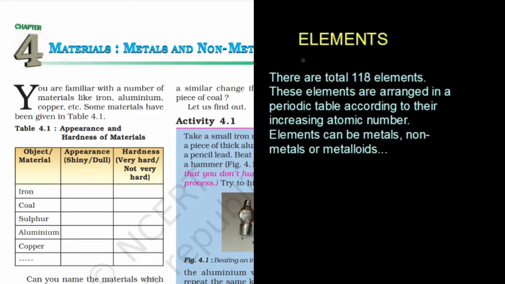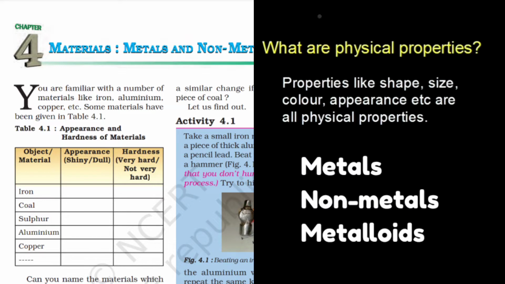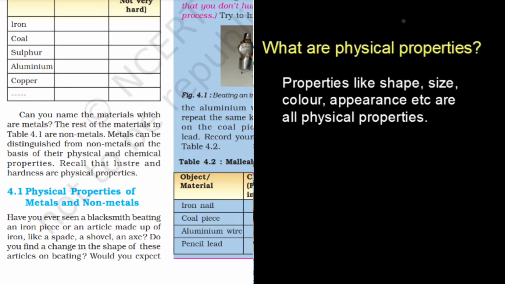There are in total 118 elements right now we know about, and these elements are arranged in a periodic table according to their increasing atomic number. The elements are divided into three categories, that is metals, non-metals and metalloids. In the whole chapter we will be discussing physical properties, chemical properties and their uses. So let's start with the physical properties.